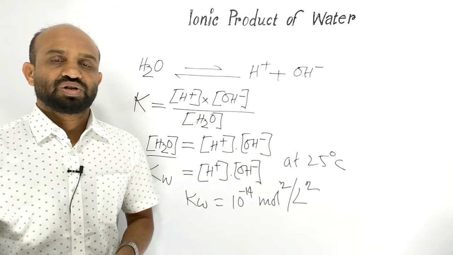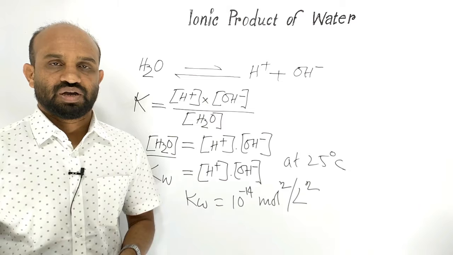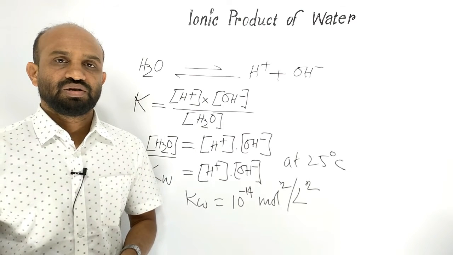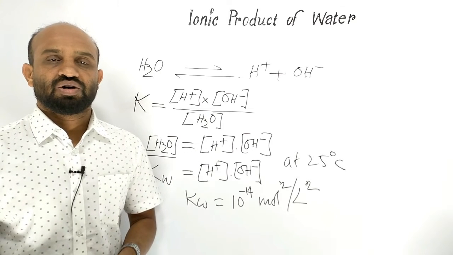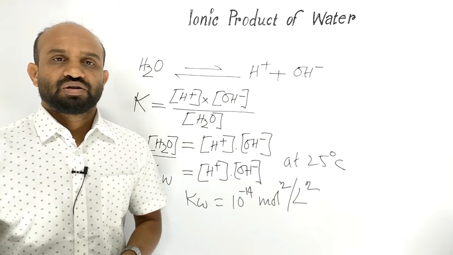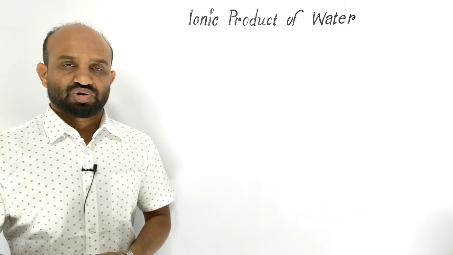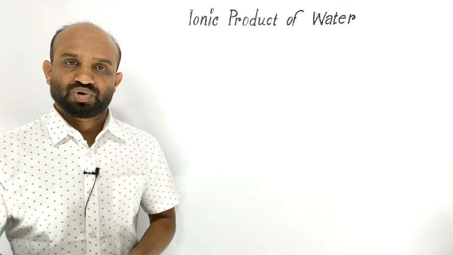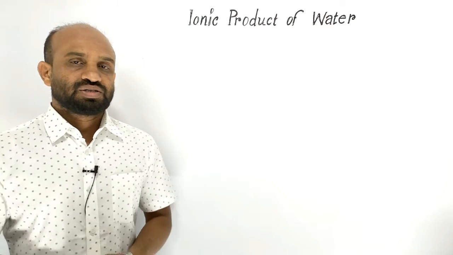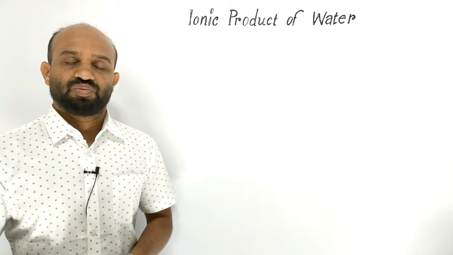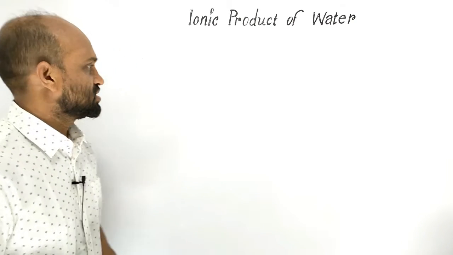Now let's see the amphoteric nature of water according to Bronsted-Lowry protonic concept, and at the same time let's determine the ionic product of water according to ionization of water following Bronsted-Lowry protonic concept. According to Bronsted-Lowry protonic concept, acid is proton donor and base is proton acceptor.